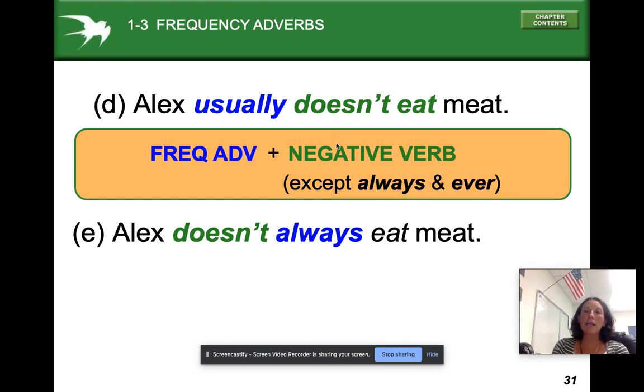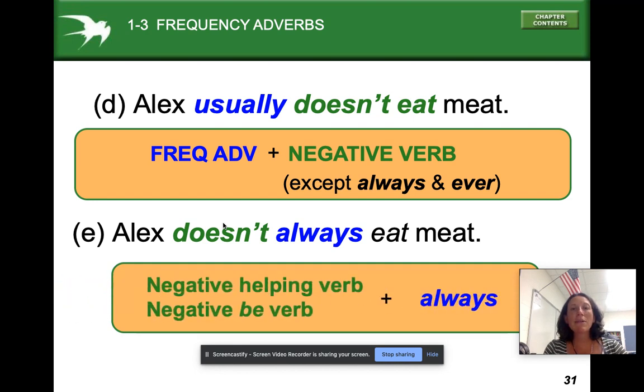He usually doesn't eat meat, okay? But if you want to use always, you would put always after the negative word, after don't or doesn't. Alex doesn't always eat meat. Okay, and I don't want to be too nitpicky with you, so it's just most important that you can use these to express yourself.